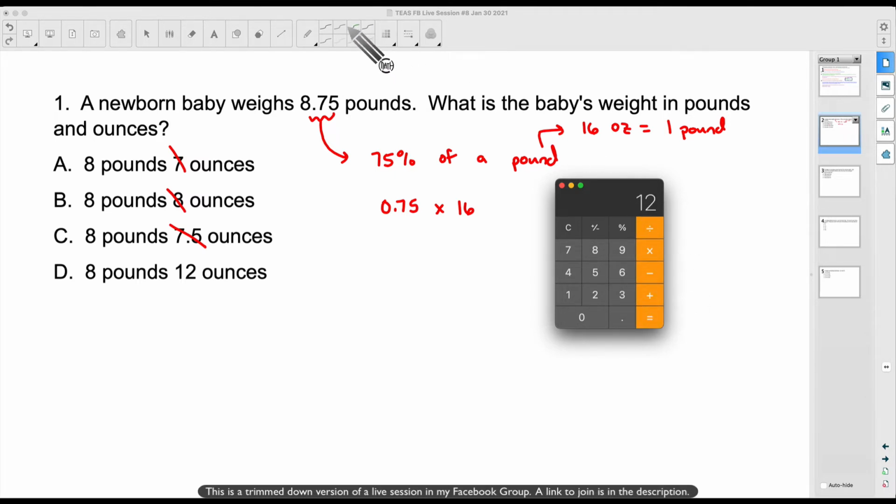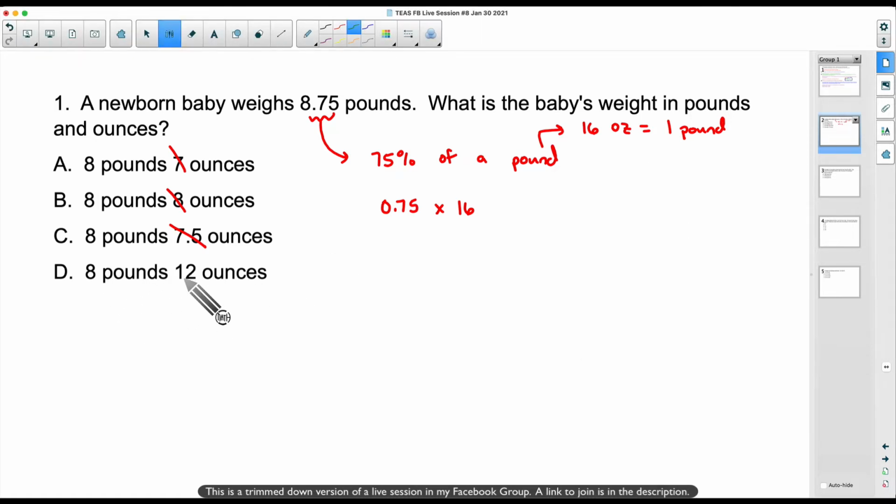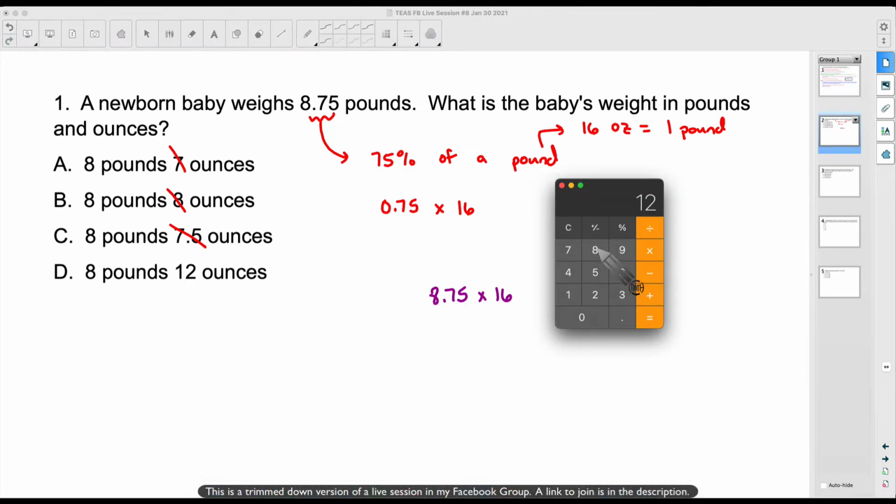And let me hit on this a little bit more with you. So it's 8 pounds, 12 ounces. Some of y'all might do this. Check this out. Some of y'all might take 8.75 and multiply it by 16. Some of y'all might use proportions. There are so many ways you can solve this, but something I'm starting to do a lot more working with students is working on speed, because I want you to get through this test in time. So why would I multiply by 16 here? 8.75 times 16, we get 140.